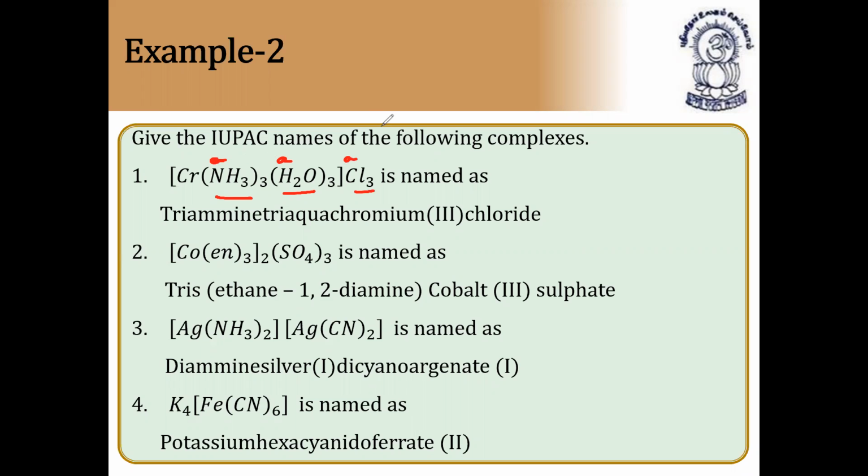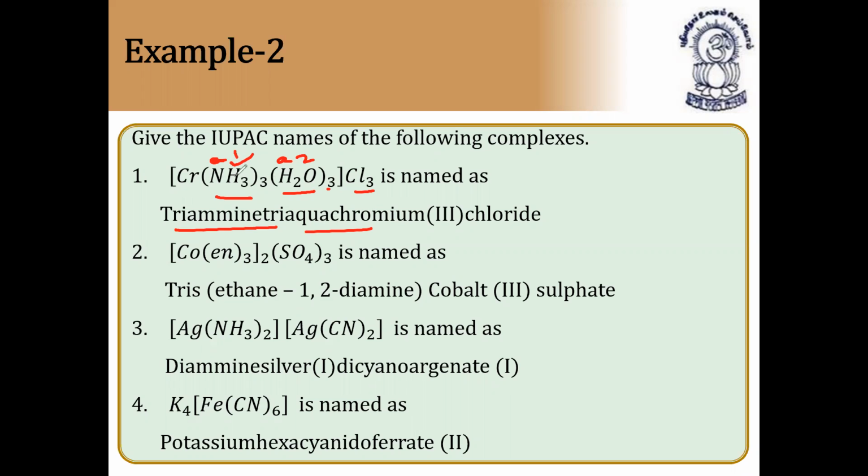If these two start with A, we take the next letter: for ammine it is M, and for aqua it is Q. So definitely ammine will come first and aqua second. So since ammines are 3, triammine, triaqua, since 3 aquas are there.